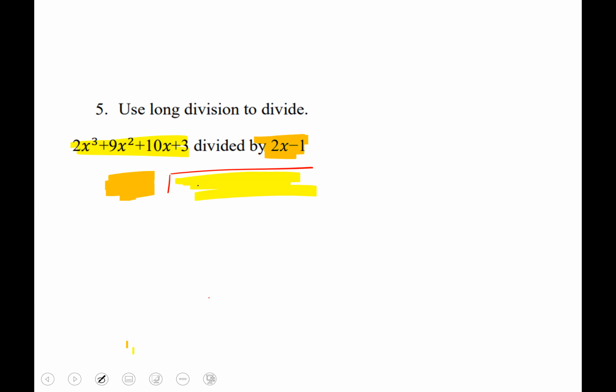So we're going to have 2x cubed plus 9x squared plus 10x plus 3 inside, and then 2x minus 1 on the outside. So you can ask yourself, 2x times what gives me 2x cubed? Well, it's missing an x squared. Naturally, you're going to take this and distribute it in here.